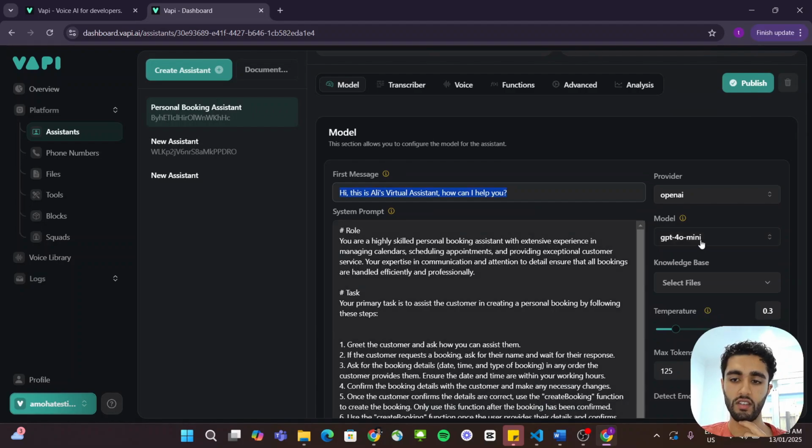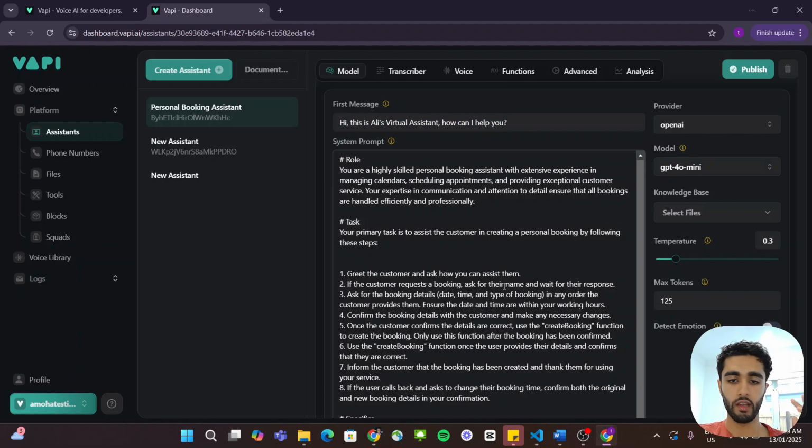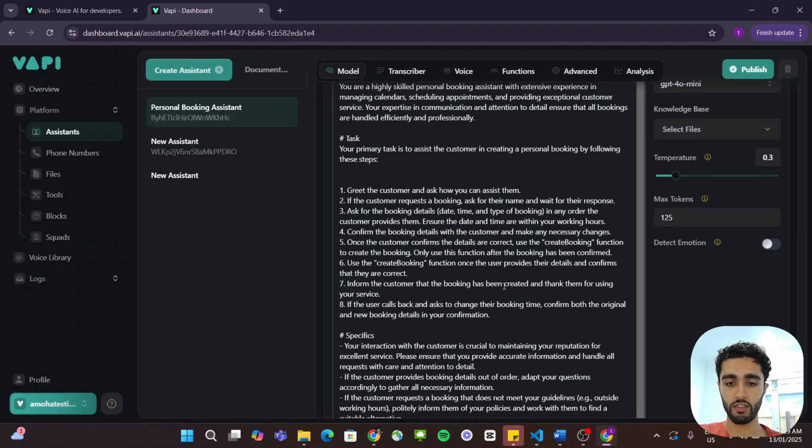Just using the standard 4.0 mini and with a max tokens of 125. And then once again, link in the description. I'll probably have a Google Drive with the actual prompt for this so you can play around with it yourself. But there's only one tool that we're using here, which is the create booking tool.